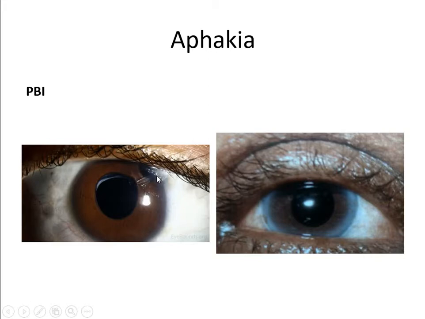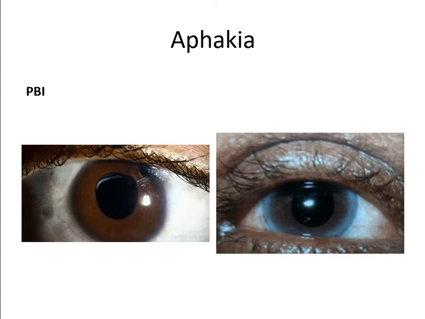So whenever you leave the patient aphakic, whenever there is a posterior capsule, what happens? The vitreous gel can come and block the pupil. When vitreous gel blocks the pupil, what will happen? The aqueous which forms in the posterior chamber by the ciliary body will remain in the posterior chamber.